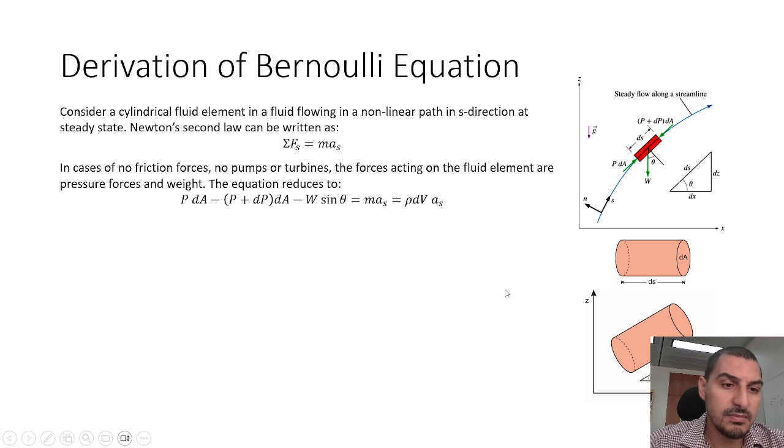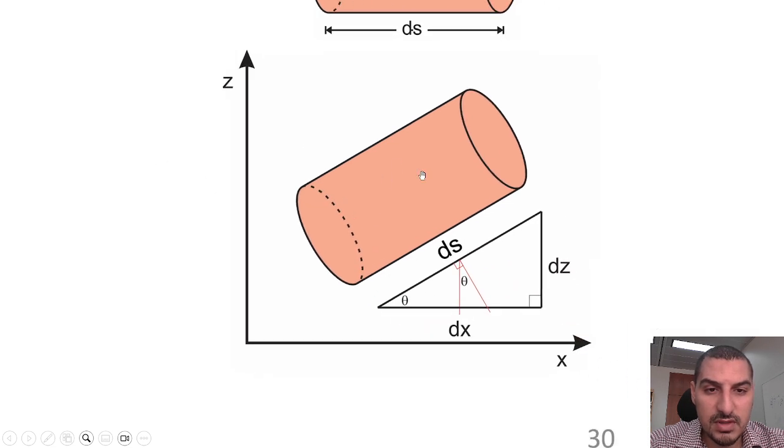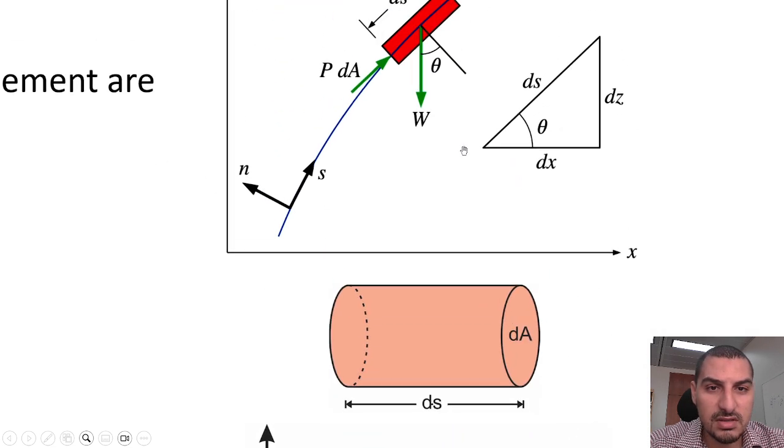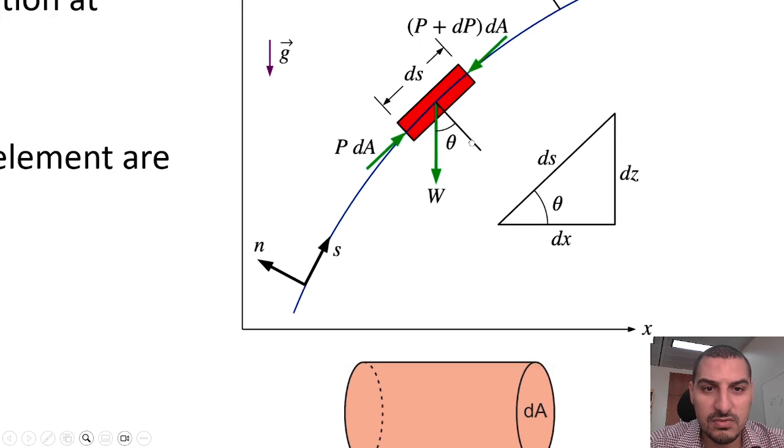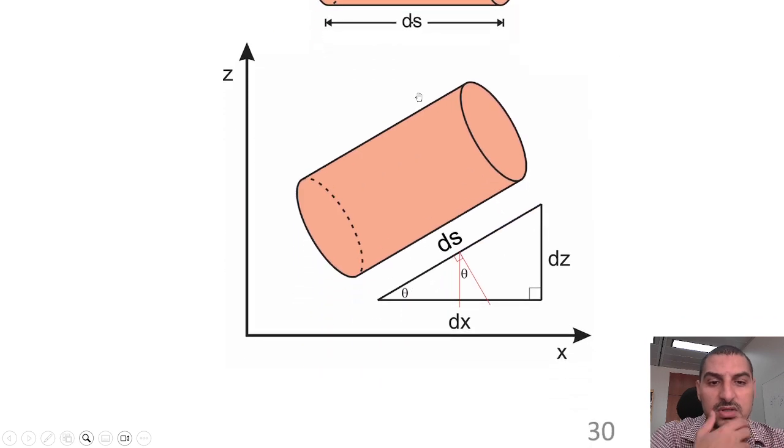Okay, and if we look at this, it's already here, but I think you might not see how this relates to this. So I tried to draw it in a little bit more detail. So this is the normal, and this is the weight acting downward. This is angle theta. This is ds. So ds can be considered as the hypotenuse of a right angle triangle.